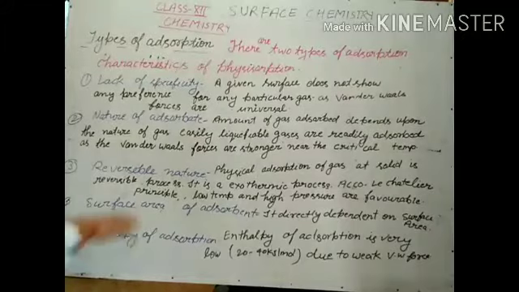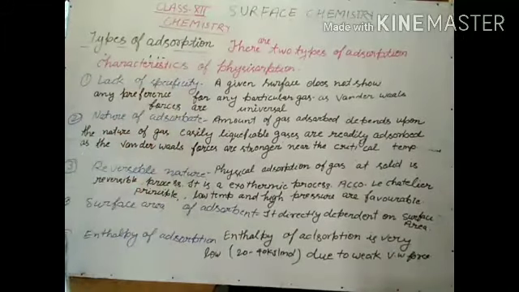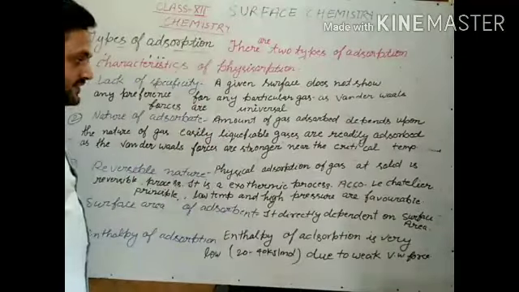Second is nature of adsorbate. I have already told you what the adsorbate is: adsorbate means that which is being adsorbed at the surface.